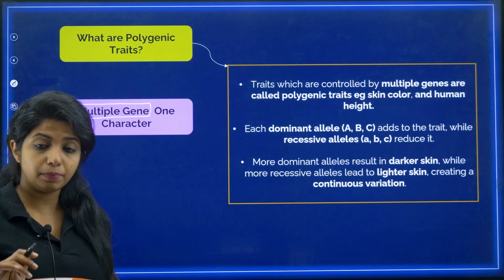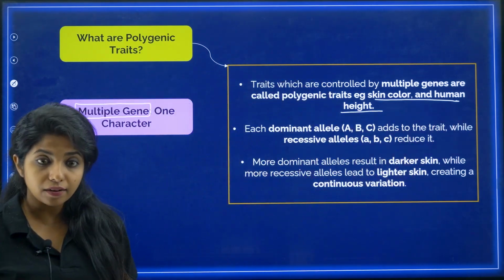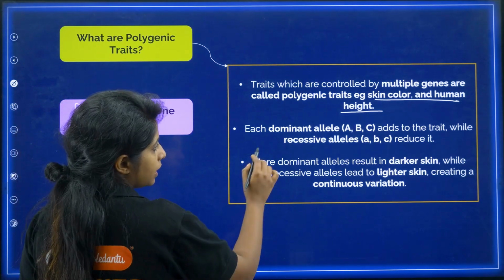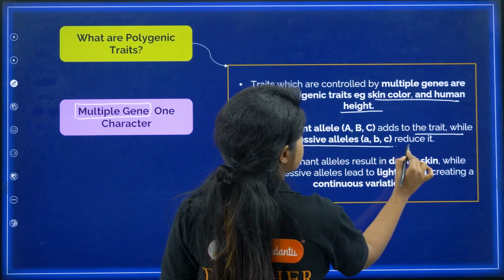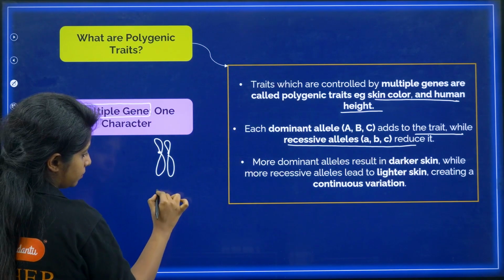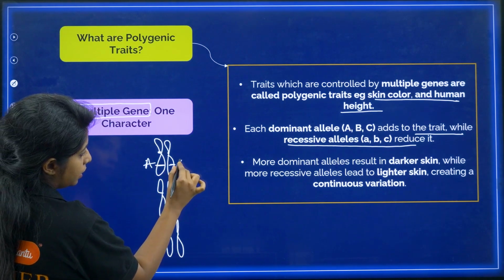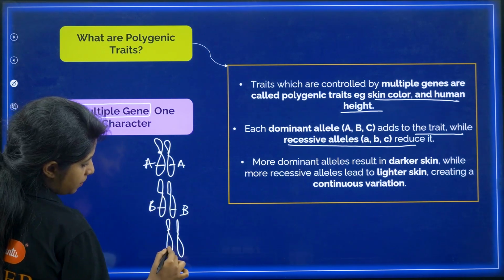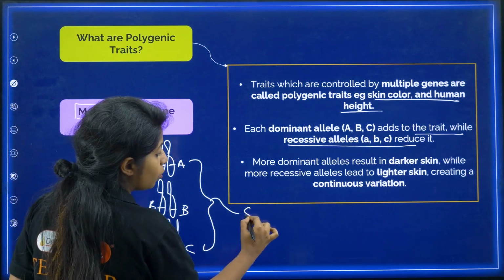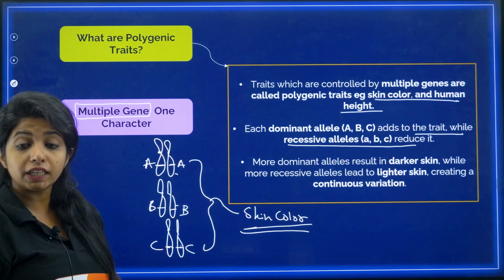For example, skin color and human height. The skin color and human height is a polygenic trait. Basically, each dominant allele adds to the trait while each recessive allele reduces it. So you can think something like this. This is a pair. Here we have capital A, capital A, capital B, capital B, capital C, capital C. These three genes are together going to decide what my skin color will be, my dear children. So how many genes do you have? Three genes for one particular trait, that is skin color.